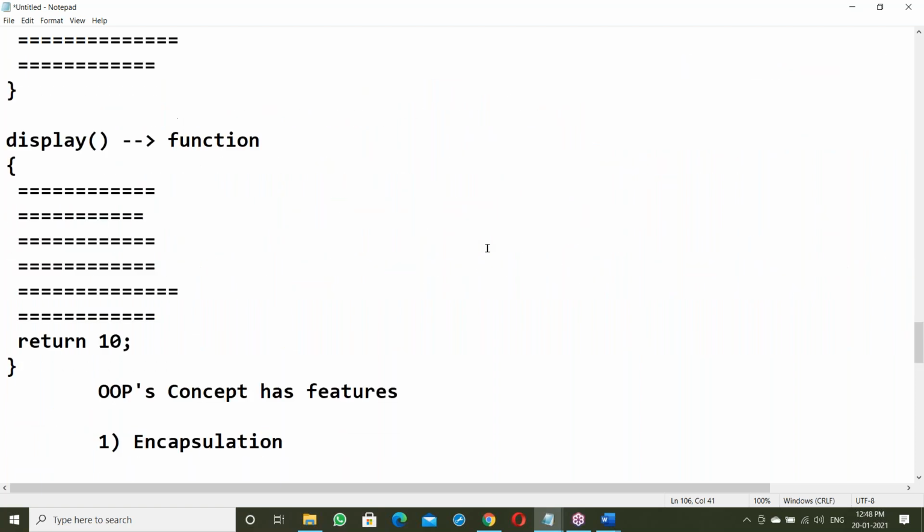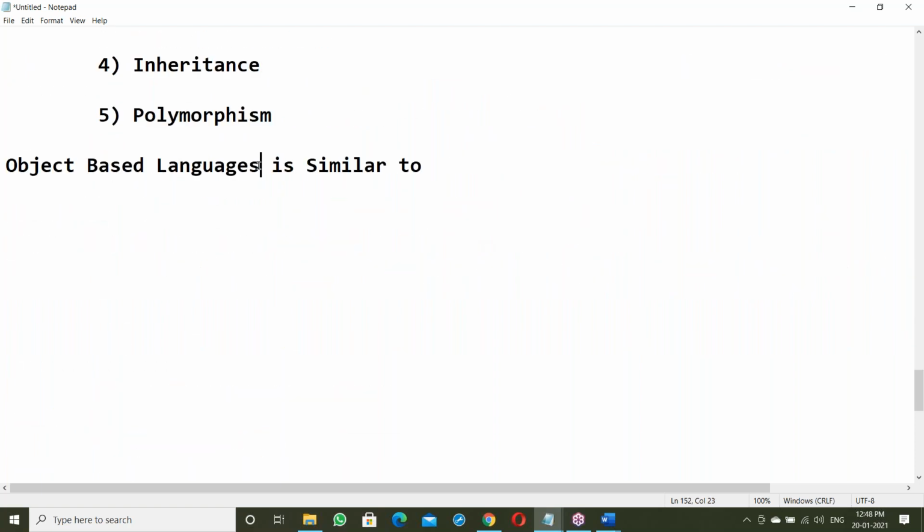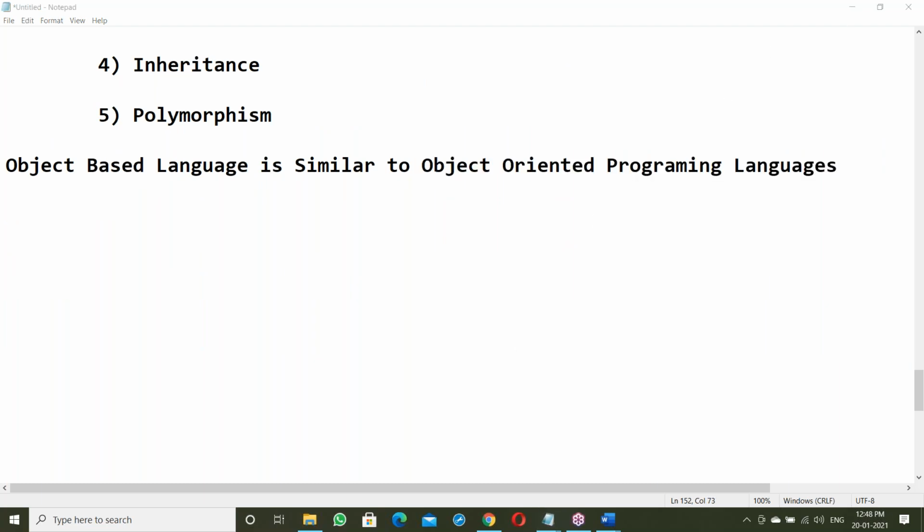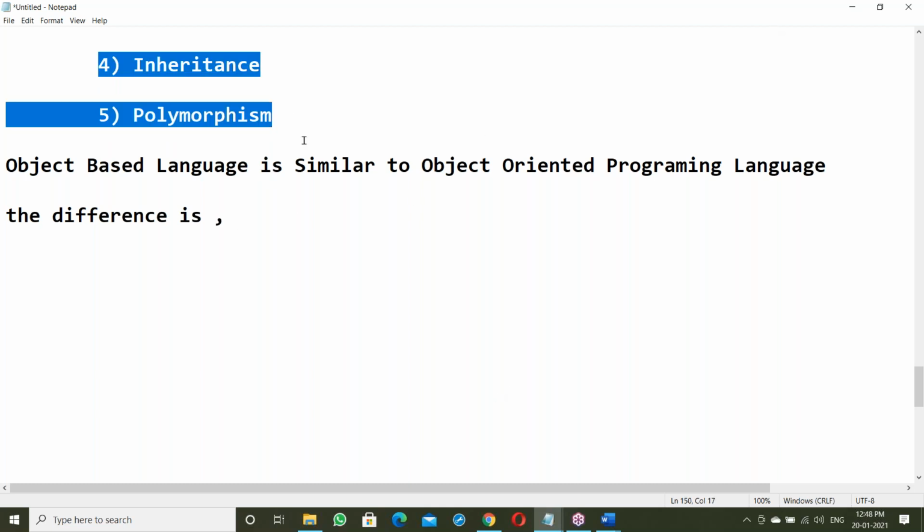Okay. See, object-based language is similar to object-oriented programming language. Both are similar. The difference is inheritance. And suppose if no inheritance, no question of polymorphism.